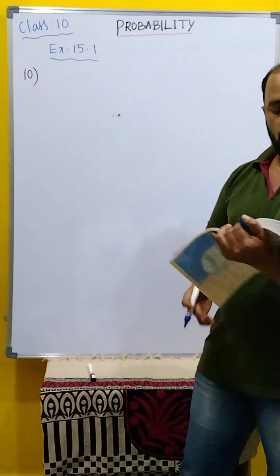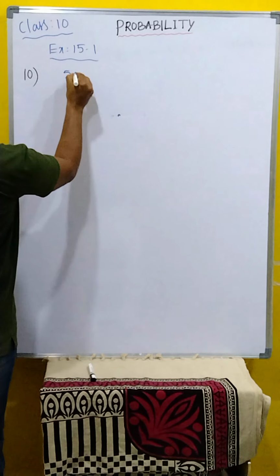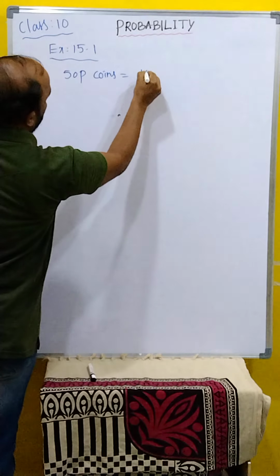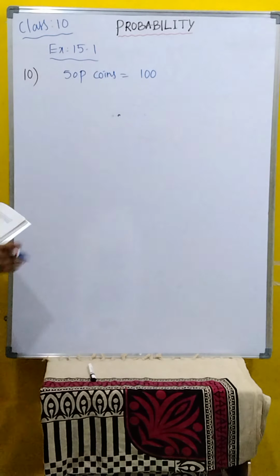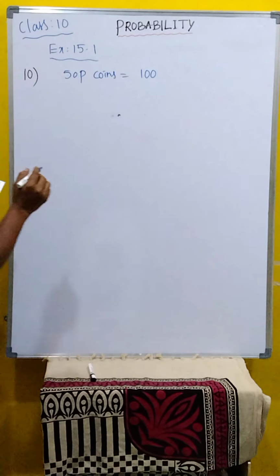Students, now we'll go for question number 10 and read from the textbook. A piggy bank contains 150 paise coins. Here 50 paise coins is equal to 100, that is total number is given, and 50 rupee 1 coins.